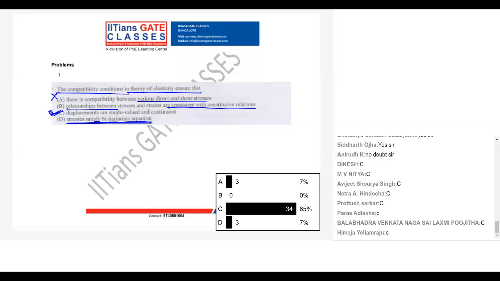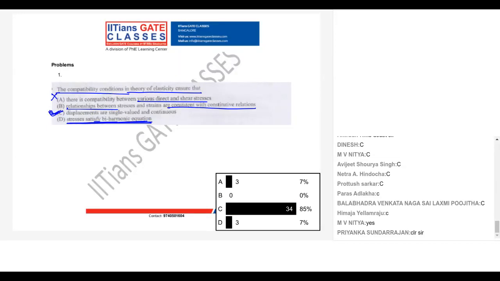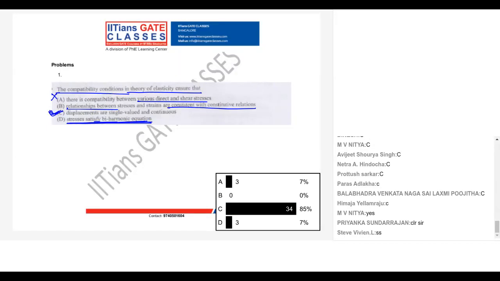That is from the Airy stress function. It is not from the compatibility equation. Okay, clear? Is it clear? Anyone has any concern here?